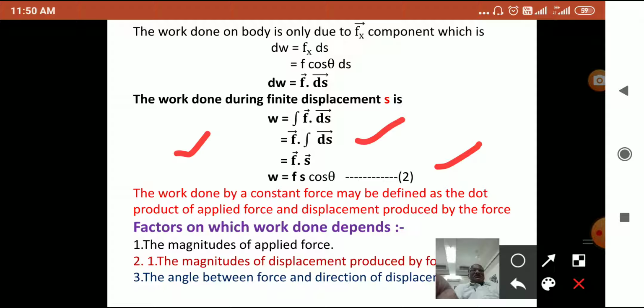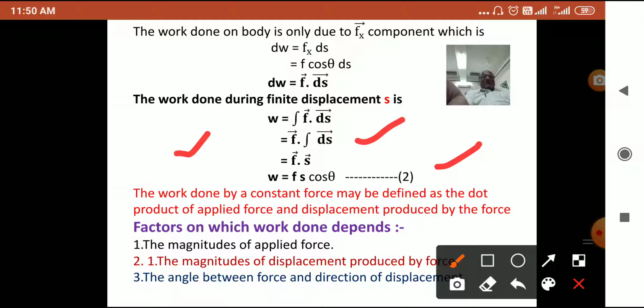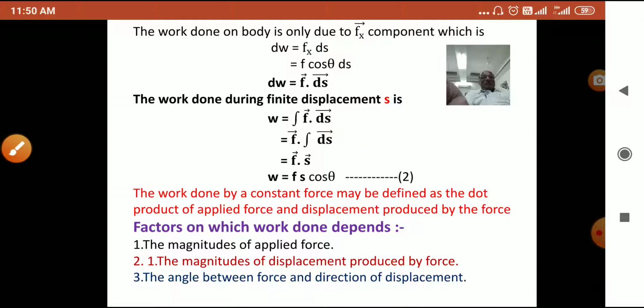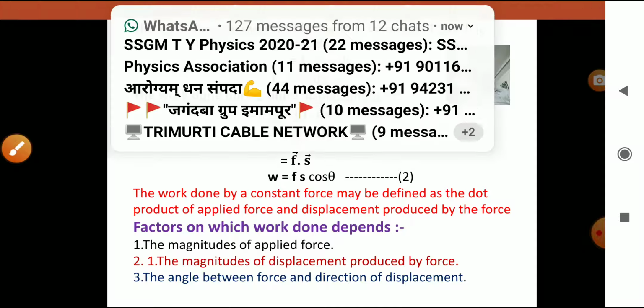Now from this equation it is clear that the work done depends upon three factors. So what are these factors? The first factor is the magnitude of the applied force, from equation number 2, that is F. Second is the magnitude of the displacement, that is S, and the third one is the angle between force and displacement, that is theta, or cos of theta.